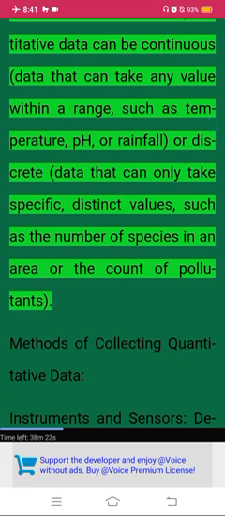Continuous or discrete. Quantitative data can be continuous, data that can take any value within a range, such as temperature, pH, or rainfall, or discrete, data that can only take specific, distinct values, such as the number of species in an area or the count of pollutants.